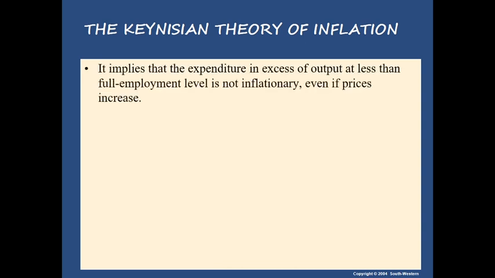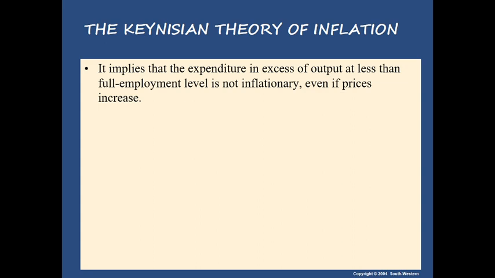It implies that expenditure in excess of output at less than full employment level is not inflationary even if prices increase. So this is a situation, for example, of underemployment equilibrium. Suppose the economy is at underemployment equilibrium and aggregate demand increases. When aggregate demand increases, what happens? The income and the output also increase, and prices will also increase.